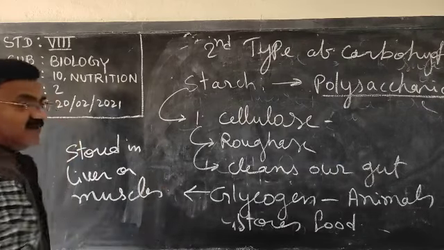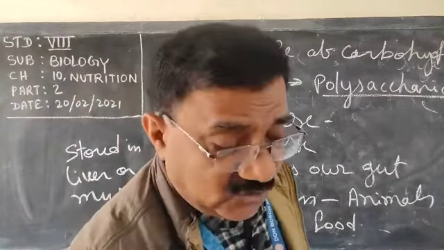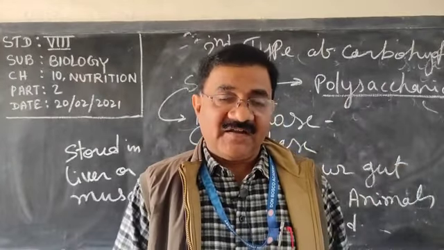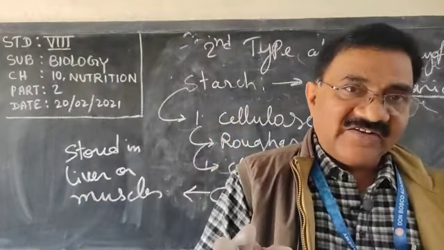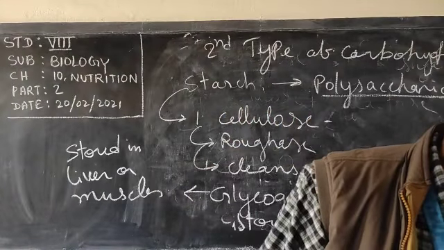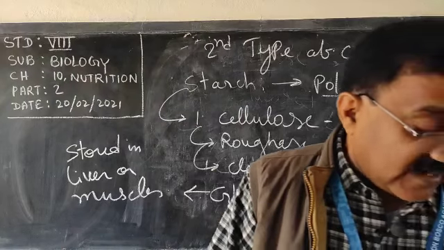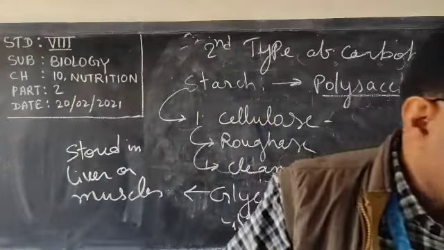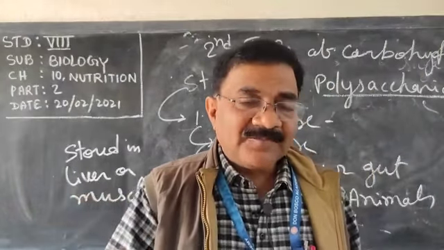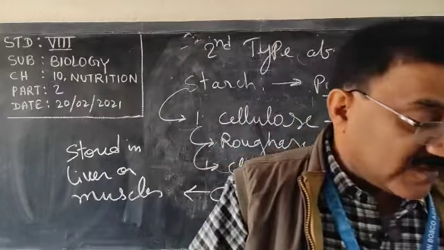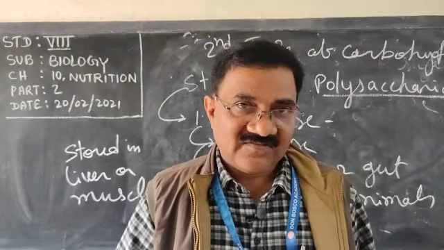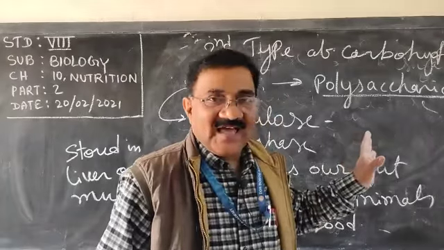Very clear? So dear children, what did we study today? We studied classes of nutrients: there are 6 classes of nutrients. The first one is carbohydrate, which is the energy giving food. In carbohydrate we discussed that it releases energy, and that it is of types: sugar and starch. Sugar is of 3 types: monosaccharide, disaccharide and polysaccharide. Polysaccharide is also called starch. And we have discussed it in detail.